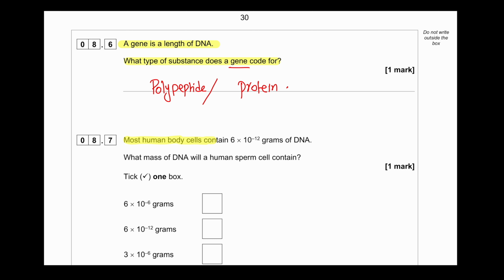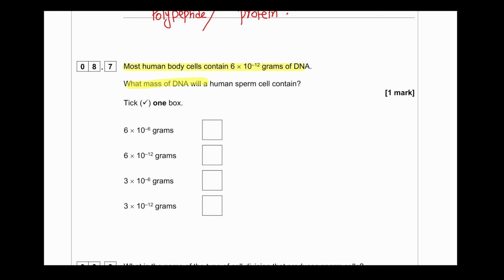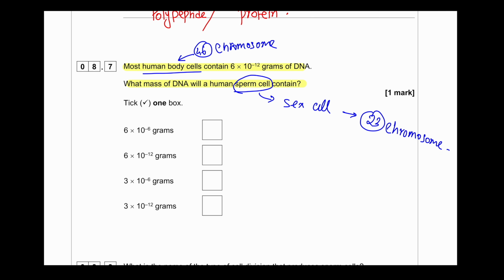Most human body cells contain 6 times 10 to the power of minus 12 grams of DNA. What mass of DNA will a human sperm cell contain? Because a typical body cell consists of 46 chromosomes, whereas a sperm cell, which is a sex cell, consists of half the number of chromosomes. Thereby, it will contain half of it, so 3 times 10 to the power of minus 12 grams.